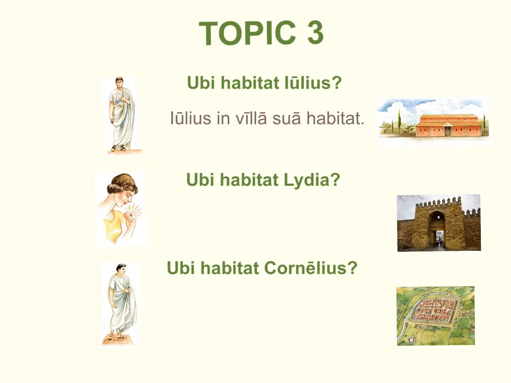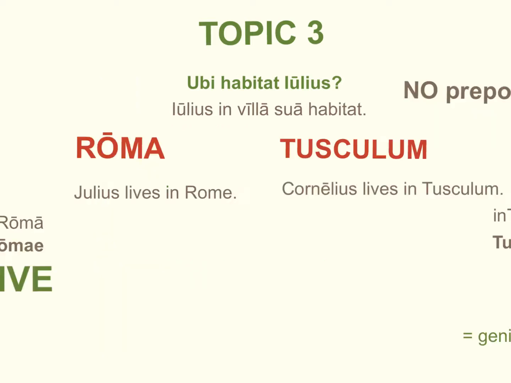We want to say that Lydia, for example, lives in Rome, and Cornelius lives in Tusculum. Again, those are specifically named cities and towns. So what do you want to bet? There's going to be a slightly different way to communicate that idea. Well, if you guessed that there is a slightly different way, you guessed correctly. Let's see how that works.